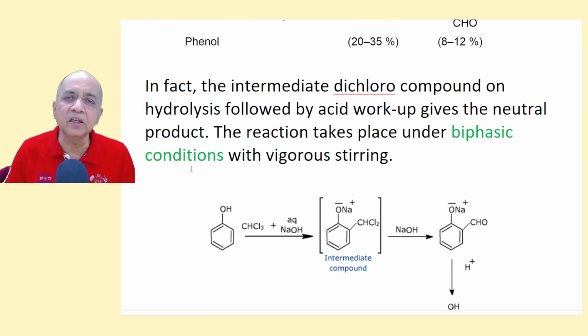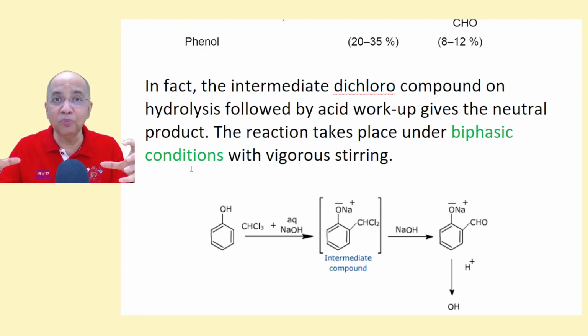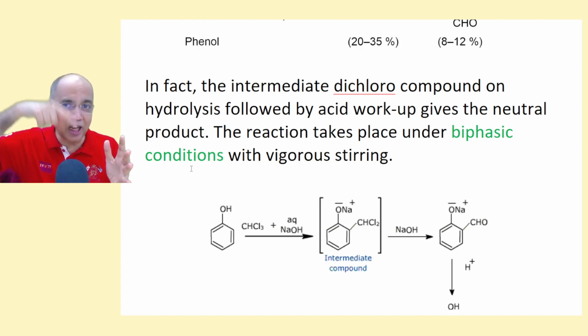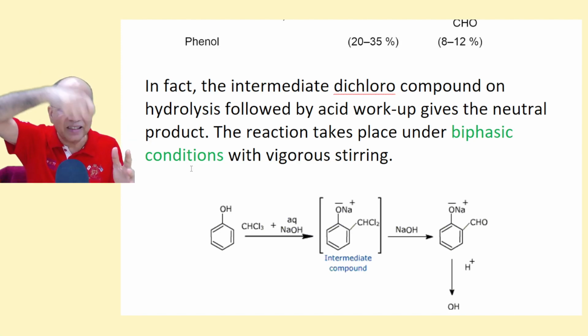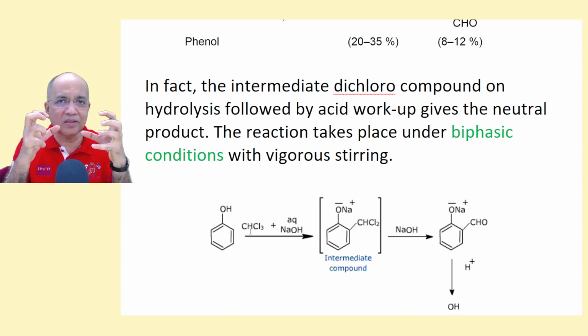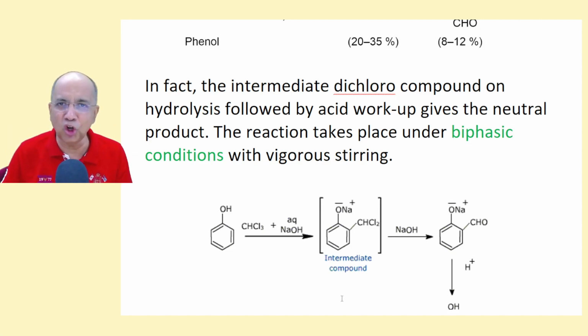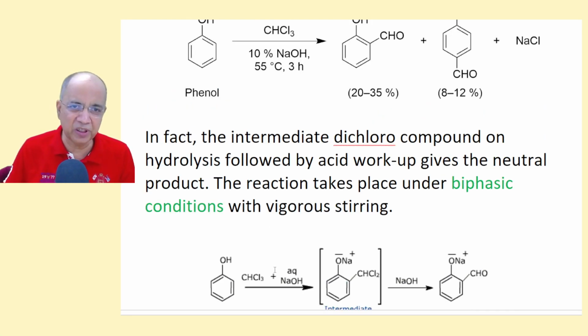It is a biphasic system. The aqueous phase, water, and chloroform and phenol do not mix, so they constitute two different phases. At that time, constant mechanical stirring, and subsequently magnetic stirring, was being carried out so that the two phases would always mix very fast and the reaction could proceed. Even then the yield was not encouraging at all, say 40, 45, 50% yield.